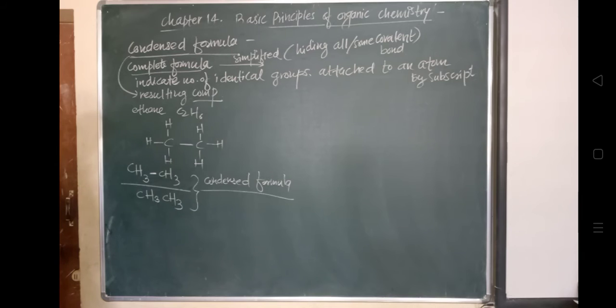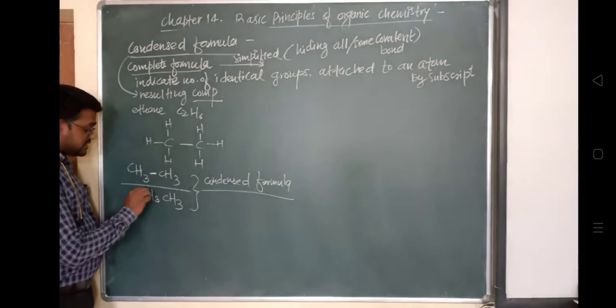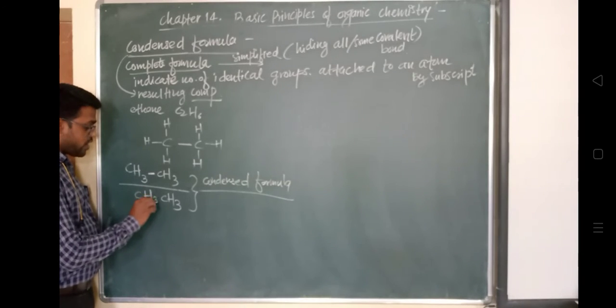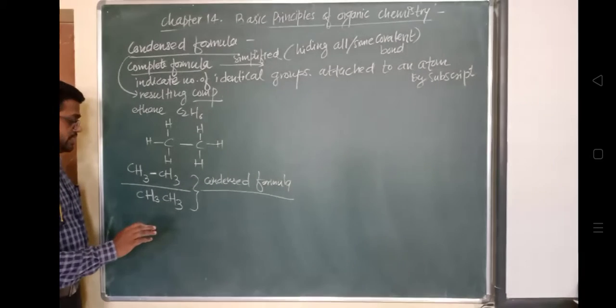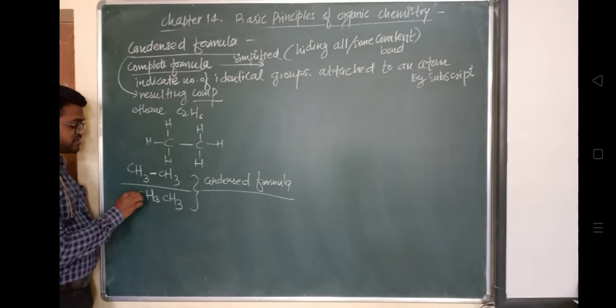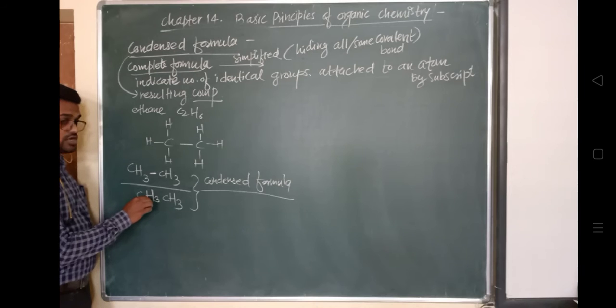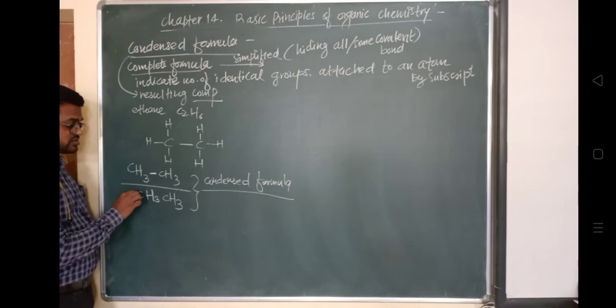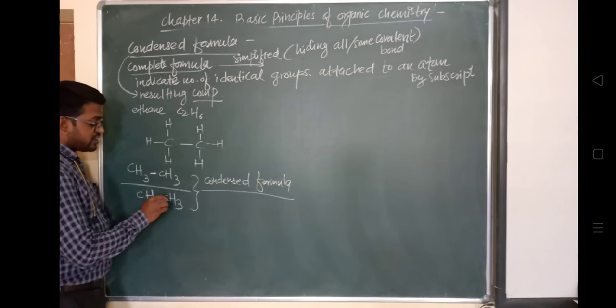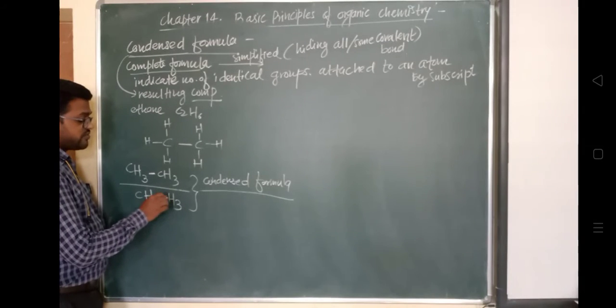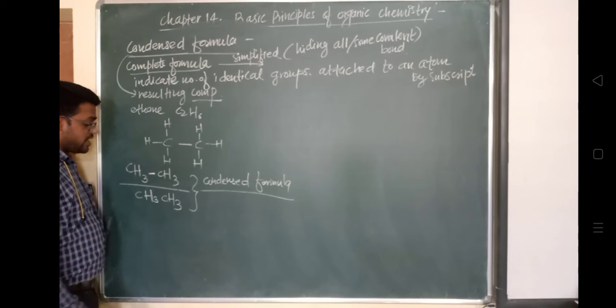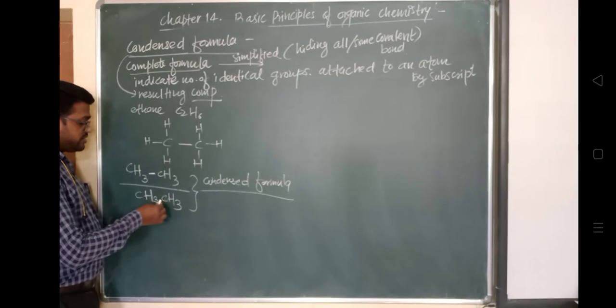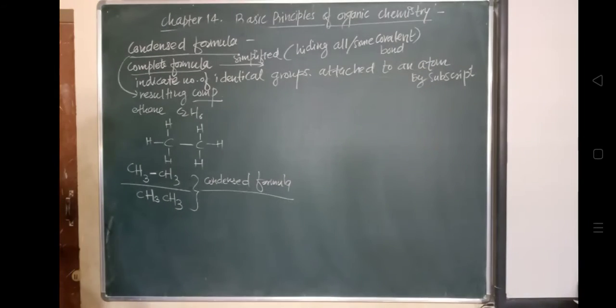And in a condensed formula, here they have hidden all the bonds. So here we have to understand that this carbon is attached with these 3 hydrogens, in this way the valency is satisfied for this carbon atom, and this carbon atom is bonded with these 3 hydrogen atoms, and the valency is satisfied. And this carbon and this carbon will be attached, this you will have to understand. So this is called a condensed formula.